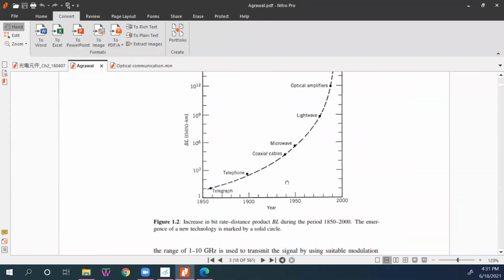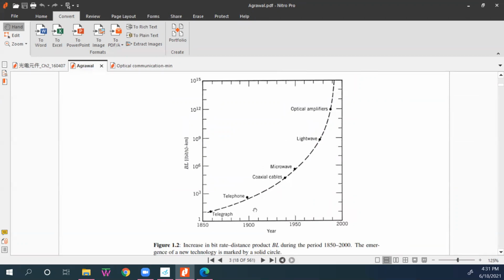This figure shows how the technology changes over the years. You see, in 1850 the first telegraph was introduced, then around the 90s the telephone was introduced, then coaxial cable. When the microwave came, this plot gives us the BL product. What is the BL product? B is the data rate, and L is the length before needing a repeater.